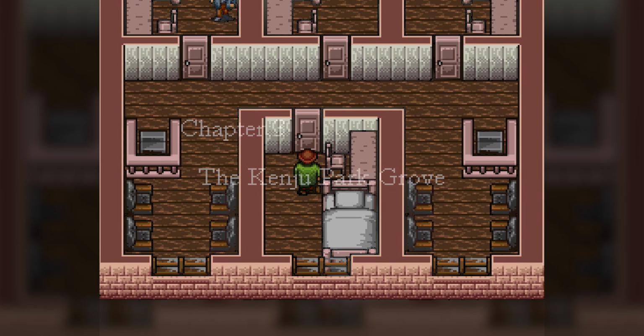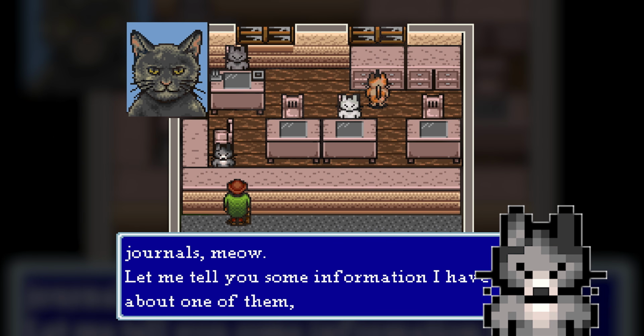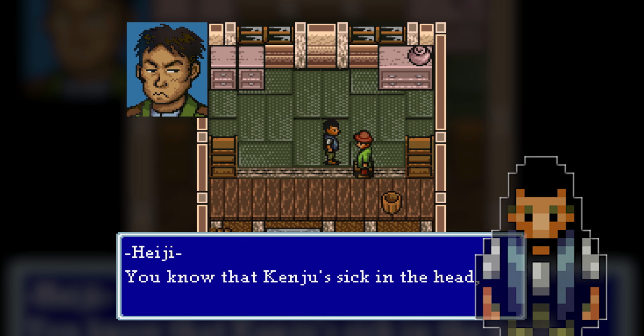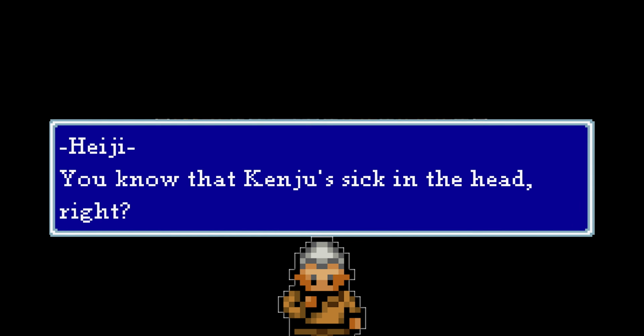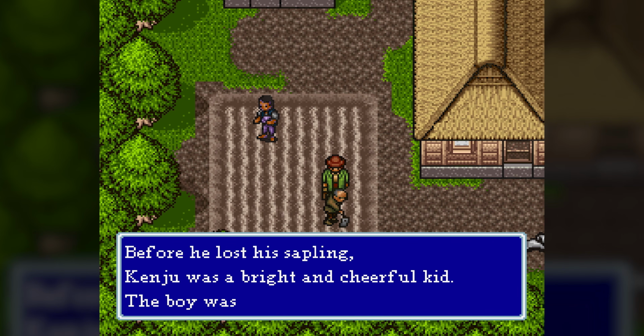The next day, we leave the hotel and learn from the cat office that a boy named Kenju in a nearby town may have a journal. Traveling there, we learn from Heiji, an unfriendly farmer, that the boy named Kenju is sick in the head. Everyone in town is talking about how upset Kenju is.